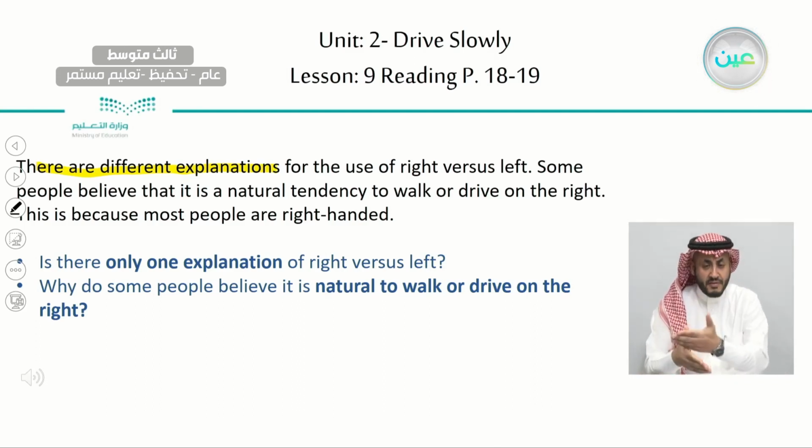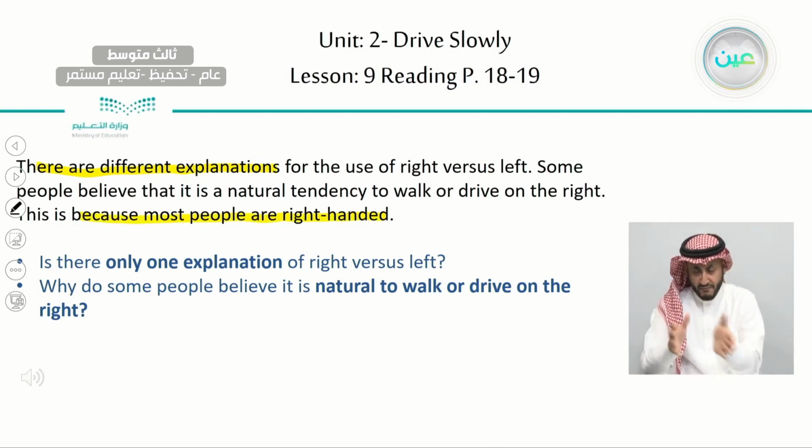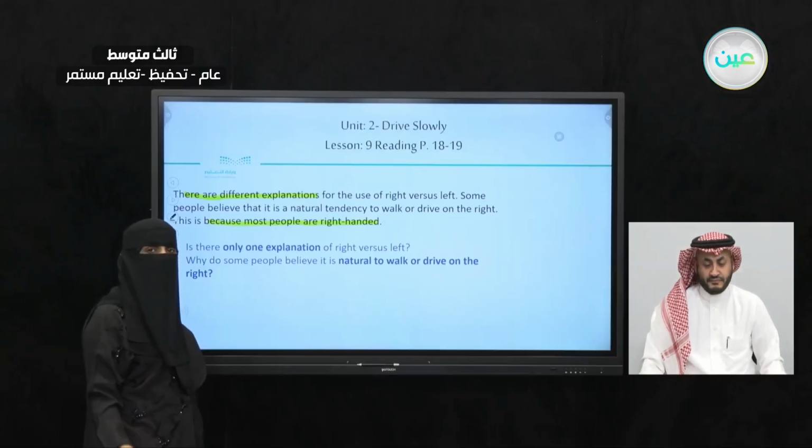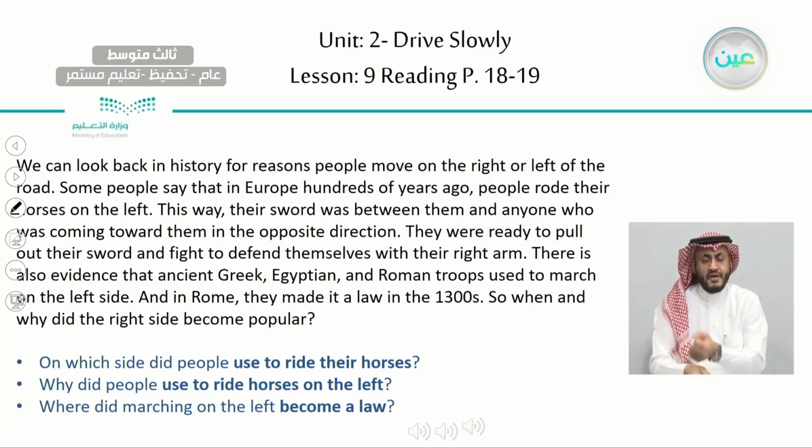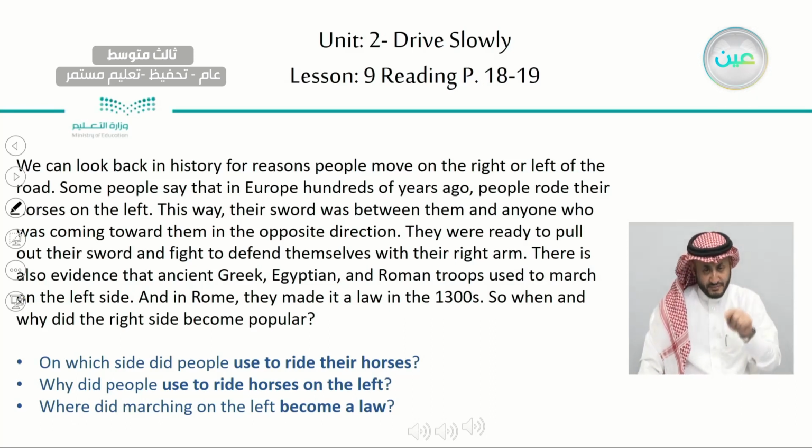Because what? What do you think? Excellent, because most people are right-handed. They use their right hand in their everyday life.